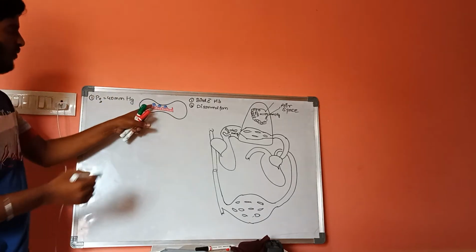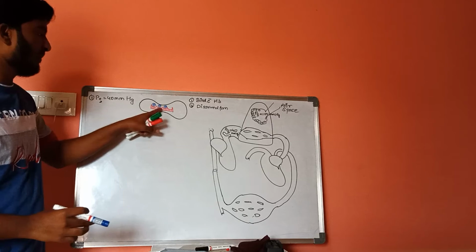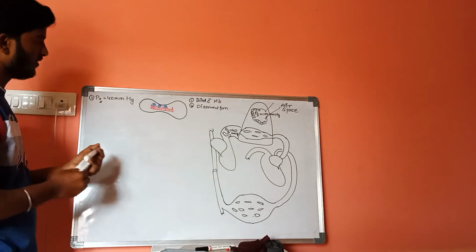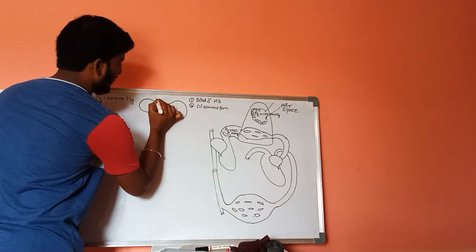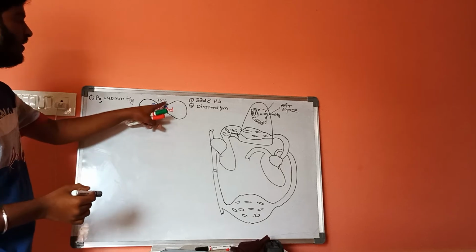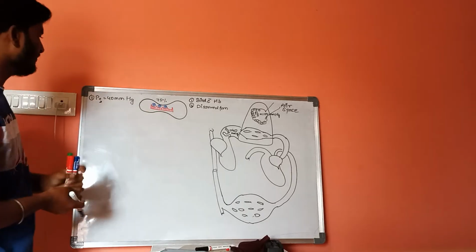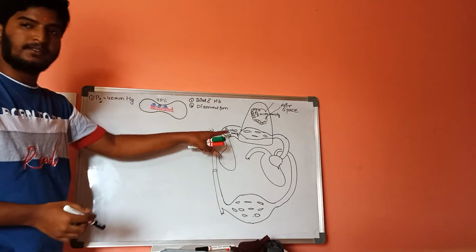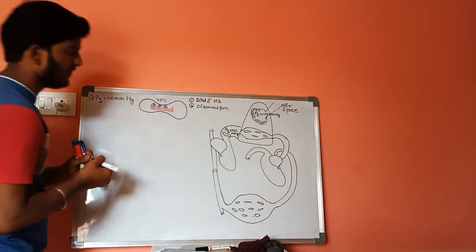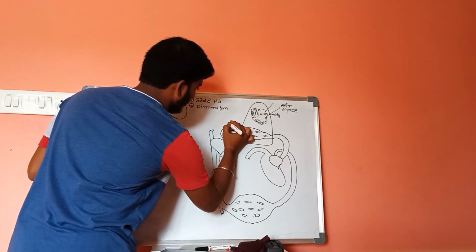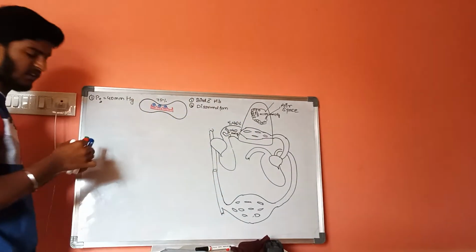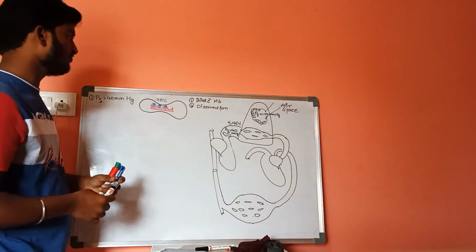That is, out of these 4 packets, 3 packets are filled with oxygen. So 75% of oxygen will be saturated in this area. In this area, the partial pressure will be 40 mmHg and the saturation will be 75%.